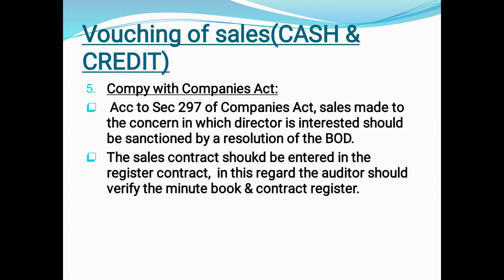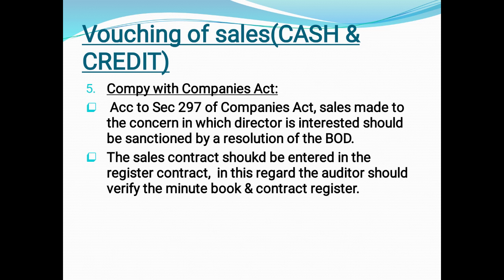Here, an interested director means: suppose the director is making the sale for himself, or he is the one who is going to purchase, or for his relatives, or his private firm, or his corporate, or in any contract of his. That director is called the interested director, as there is a personal interest of that director in that sale.